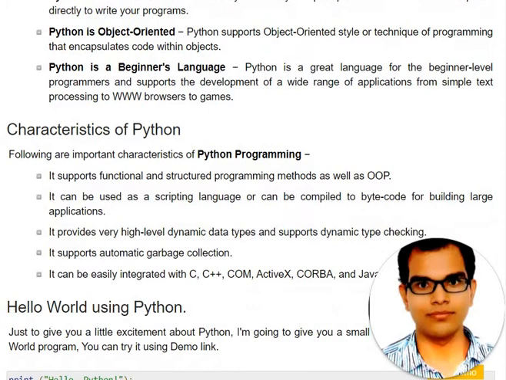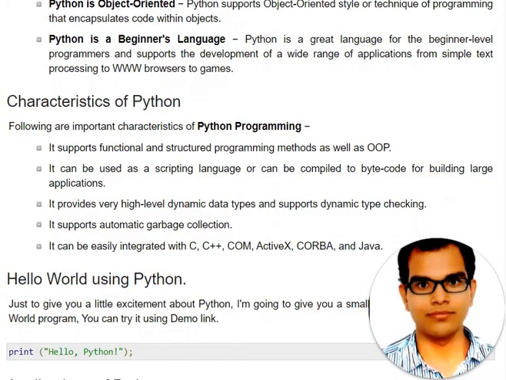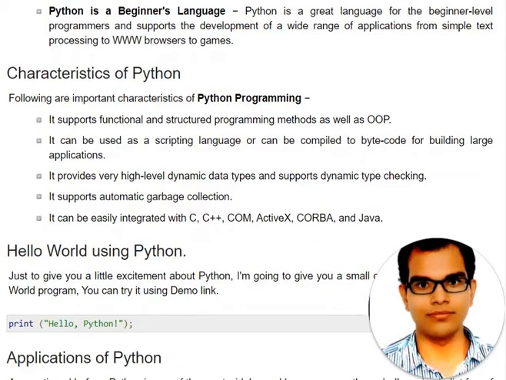It can be used as a scripting language or can be compiled to bytecode for building large applications. It provides very high-level dynamic data types and supports dynamic type checking. It supports automatic garbage collection. It can be easily integrated with C, C++, and so many other languages.